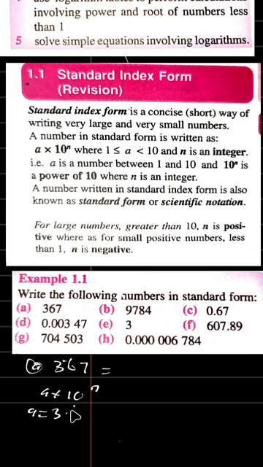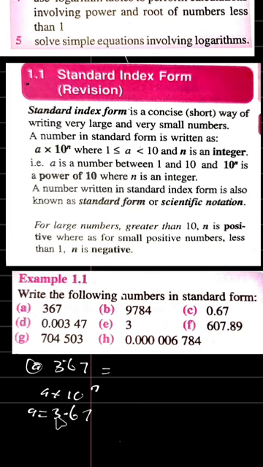So A is equal to 3.67. The decimal point has to be after our first digit from the left. So I've indicated my decimal point. Now you can see the value of A. The whole number here is less than 10. So we have converted this number to a decimal number. A is the whole number part that is less than 10.